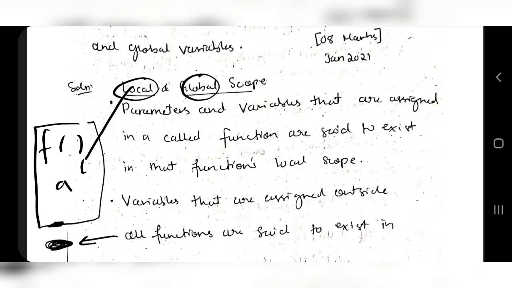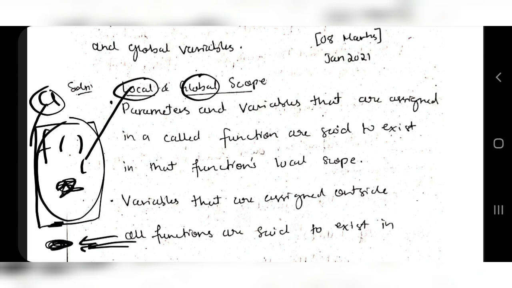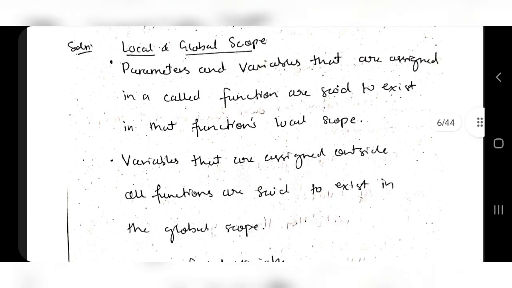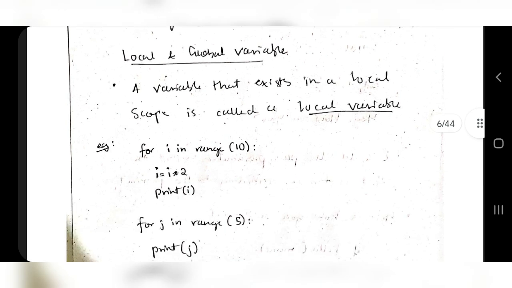What about global scope? Global scope means a is declared outside, so I can use a at this point as well, right? Because a is here, it does not depend on the function scope. It can be used here as well. This is known as global scope. And in global scope, the variables are declared outside all the other functions. And what is the local and global variable? It's the same thing. A local variable is one which is declared in the local scope. Global variable is the one which is declared in the global scope.